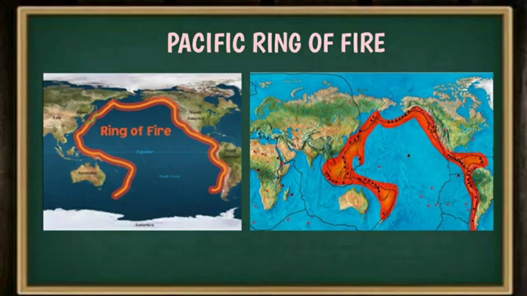The edge of the Pacific Ocean basin is called the Pacific Rim. So many volcanoes and earthquakes occur along this Pacific Rim. So these boundaries are called the Pacific Ring of Fire, because along these plate boundaries many volcanoes and earthquakes occur, giving it the name the Pacific Ring of Fire.